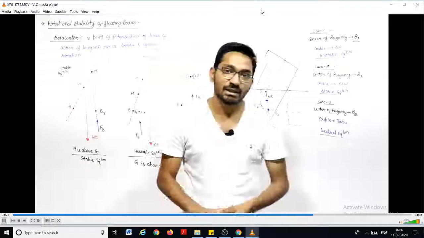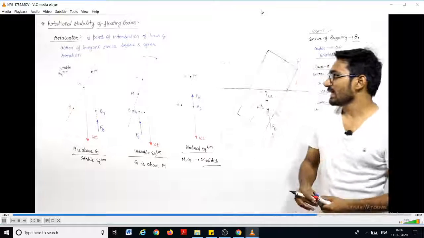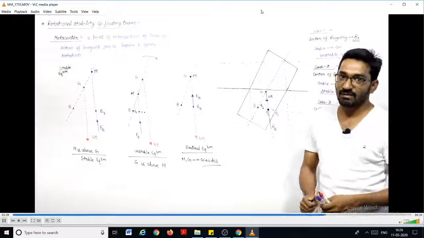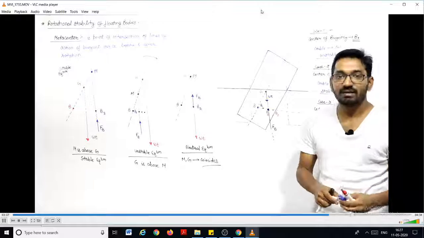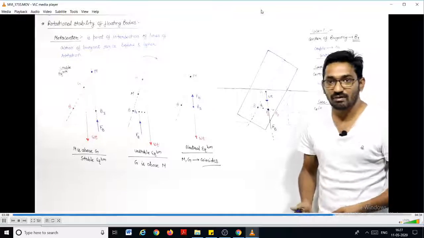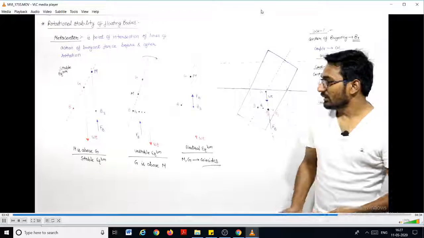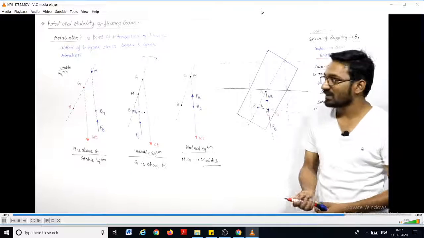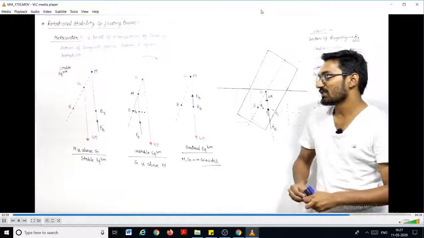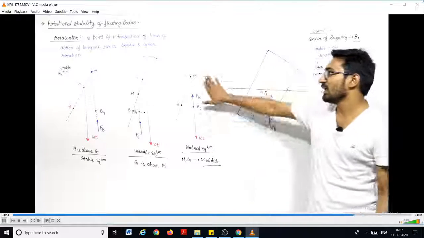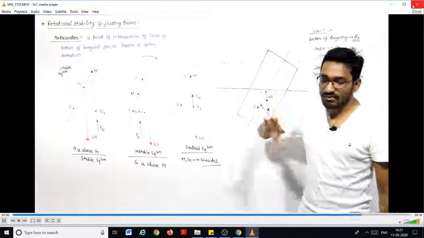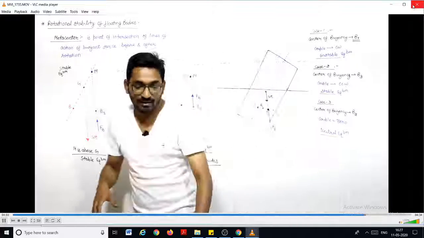In completely submerged bodies, if the center of buoyancy is above the center of gravity, we have stable equilibrium; if it is below the center of gravity, unstable; and if they coincide, neutral. In partially submerged bodies, just replace the center of buoyancy with the metacenter. If M is above G, stable. If M is below G, unstable. If they coincide, neutral equilibrium. So this is the concept of rotational stability in floating bodies.